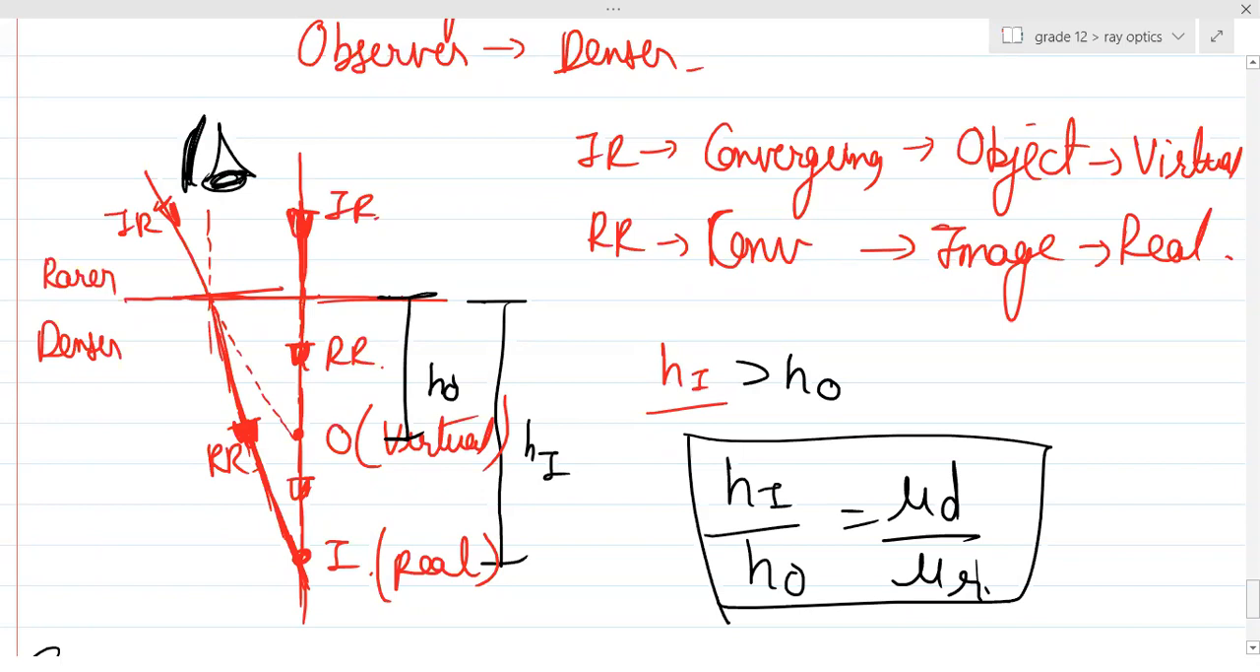We'll start with prisms after this. We'll do some questions on apparent shift and all. In the next class, we'll start with prism. We'll finish prism, and then we'll start with refraction through curved surface, single spherical surface. In two, three, four more classes, I guess, in this week, ray optics will be complete, and we'll start with wave optics.